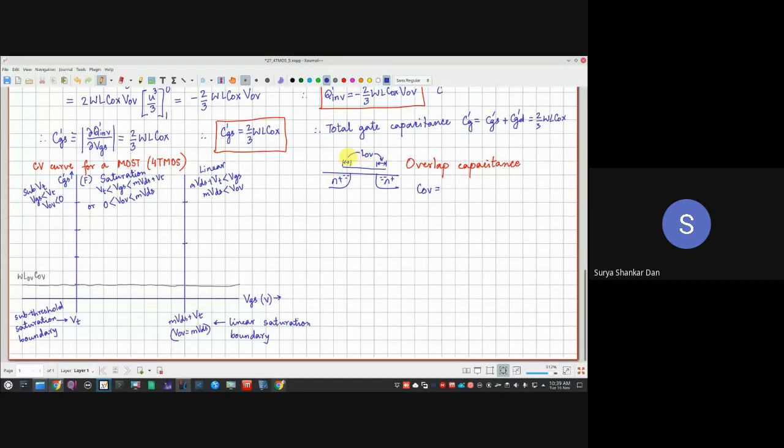It's not something symmetric. So whether it is overlapping over the source region or the drain region, the sum of the entire overlap region is LOV. W into LOV into COX actually, because this is the oxide region, so I'll put COX here.